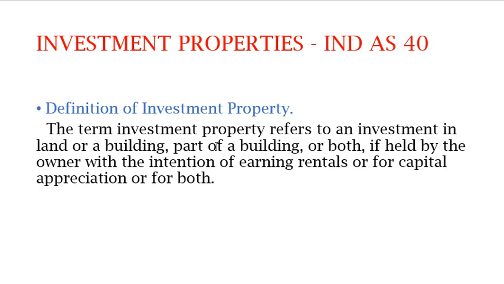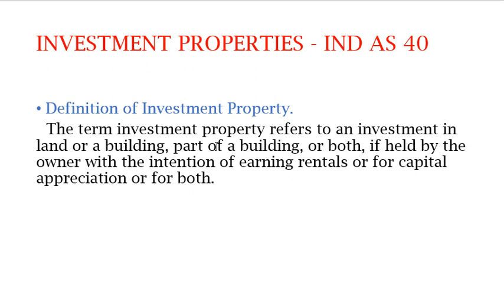Next, any property held for sale in the ordinary course of business or in the process of construction or development for such sale. The best example of this will be finance lease. When it comes to investment property, it is operating lease. So what are operating lease and finance lease? Operating lease is a lease where the ownership of the asset is not transferred. The lessor is the owner of the asset. The lessee is the person who takes it for a period of time for his business purpose.